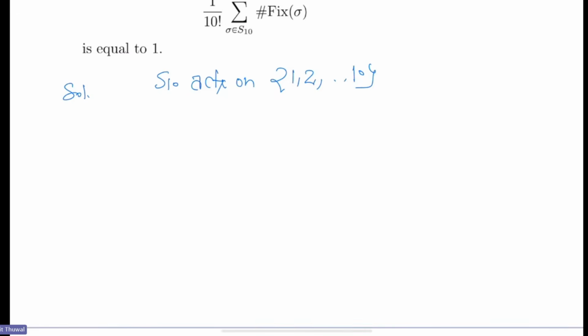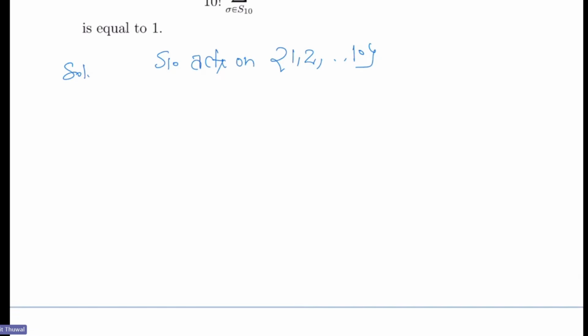Please raise your hand if you know. If the action is transitive, then the number of orbits, I want to see how many of you know how many there will be. Okay, Sri Sendhu, you tell how many orbits there will be. So one. Yes, there will be only one orbit, because the action is transitive. If you pick any two elements here, you have a permutation which sends one to the other. So there is only one orbit.